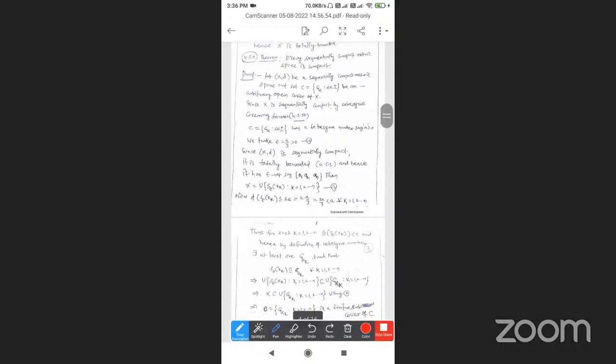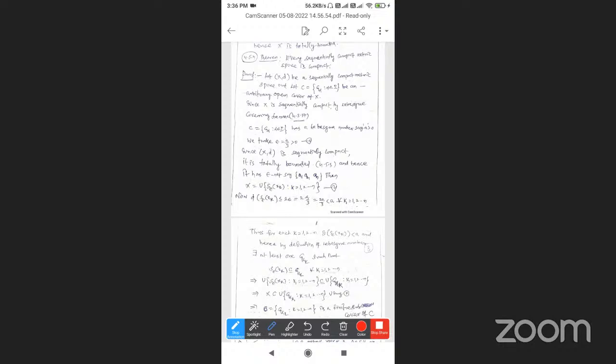Next, the 4.5.4 theorem. What is the 4.5.4 theorem? Every sequentially compact metric space is compact. In your textbook, the 4.5.4 theorem says "totally bounded", but that is wrong; it is a print mistake. It must be compact. So the theorem is: every sequentially compact metric space is compact.